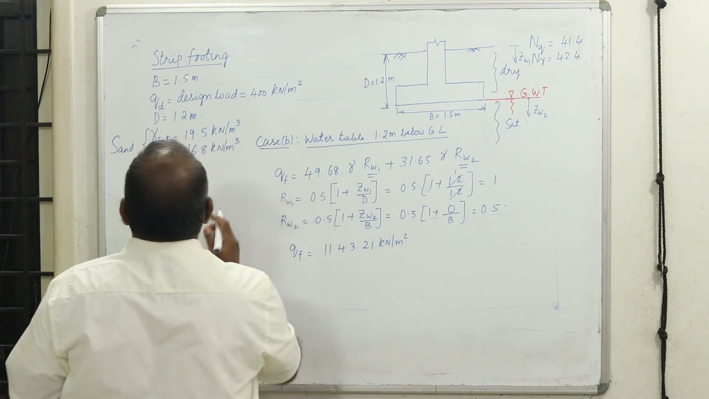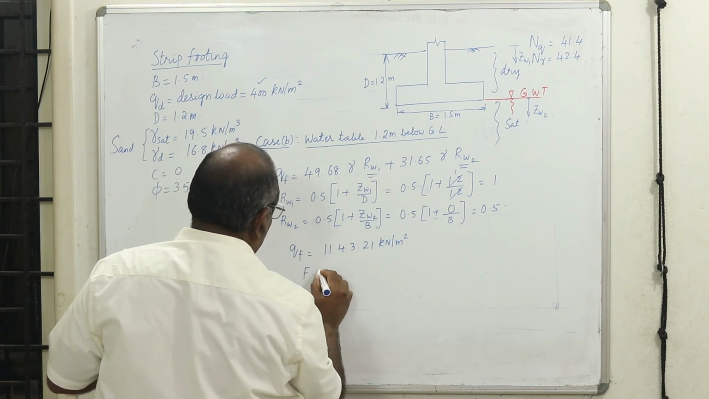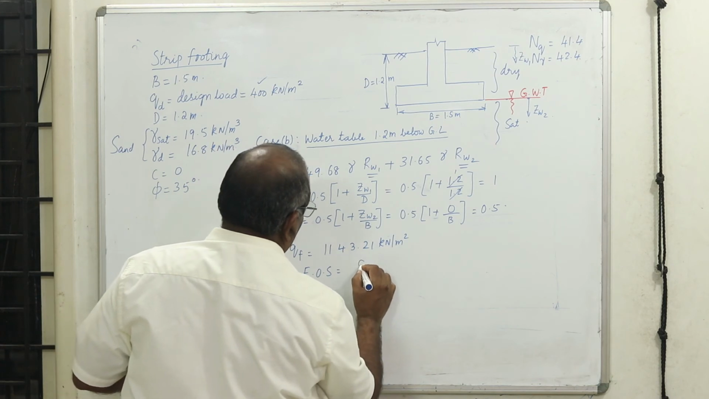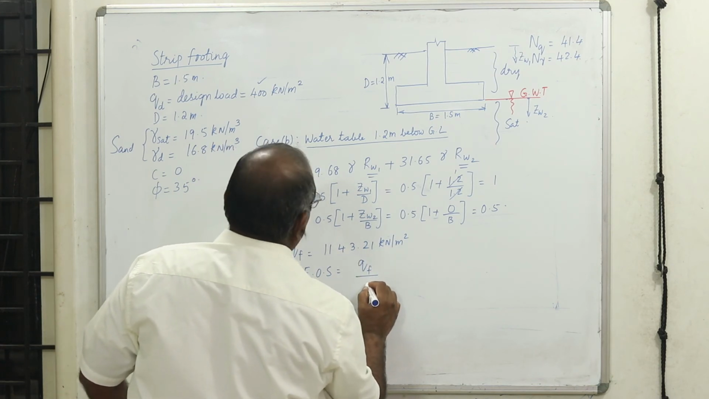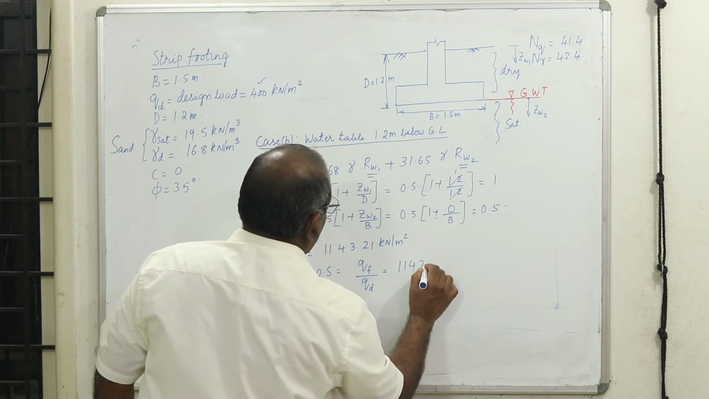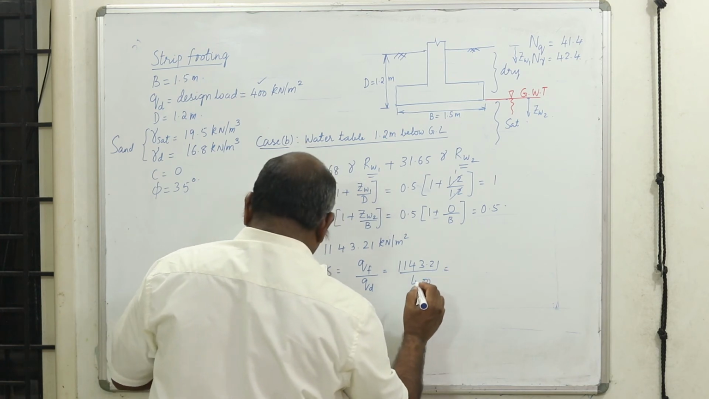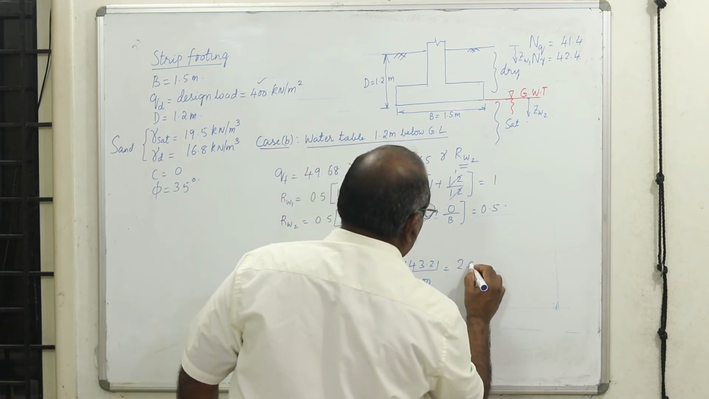Since he has given the design load, now let us find out the factor of safety. Factor of safety is equal to the ultimate divided by the design load, 1143.21 divided by 400. Okay, I get a factor of safety of 2.86.